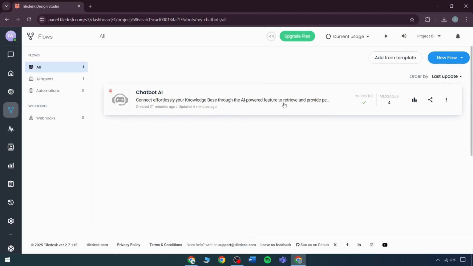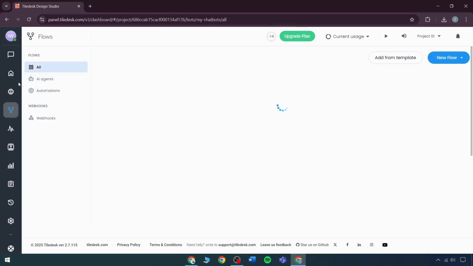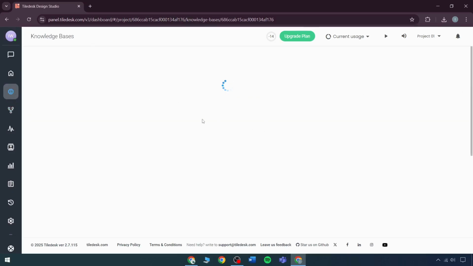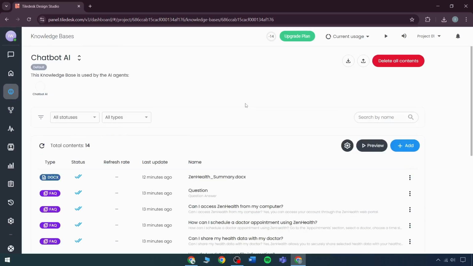We have observed all the updates and publications and some messages. We have also created a basic chatbot AI agent. The next thing we have is after creating this agent, because creation of flows is a very simple task. Even if we take some assistance from AI, we can directly create our flows.